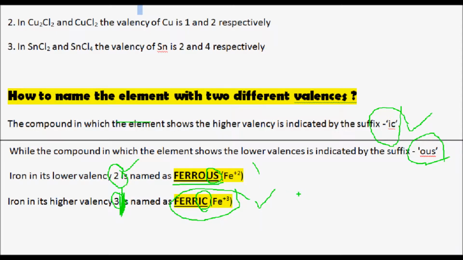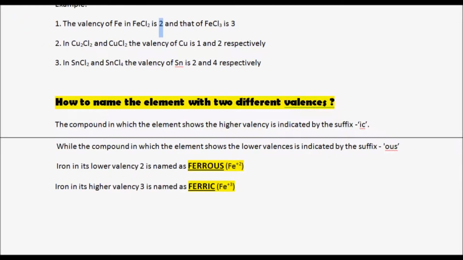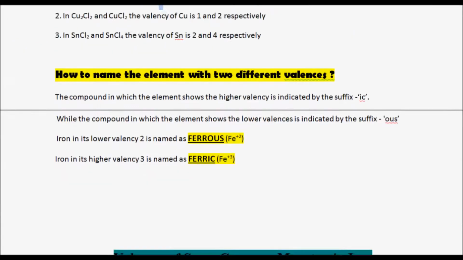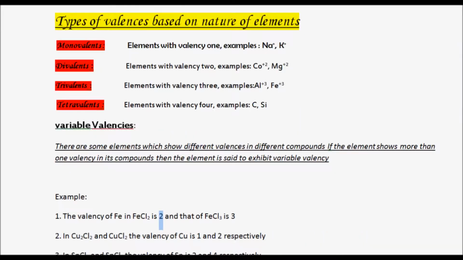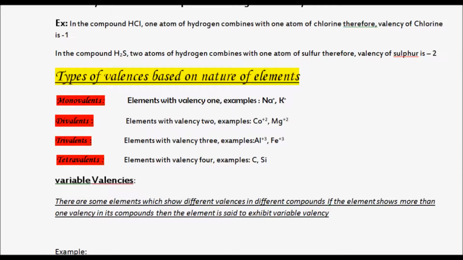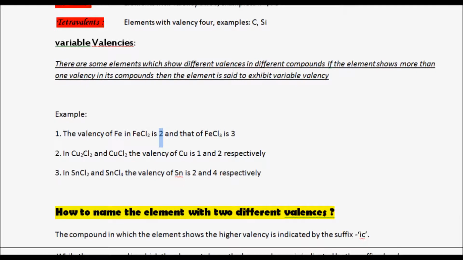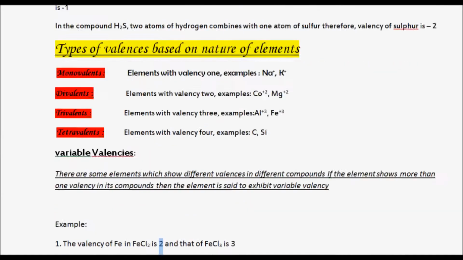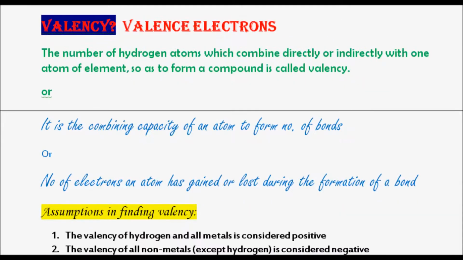Okay, now you are aware of valency, variable valency and types of valencies. Once again, let me wind up what we have learnt about valency. Valency is the combining capacity of an atom to form a number of bonds, or the number of electrons it gains or loses during the formation of a bond.